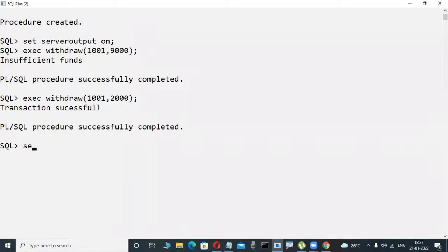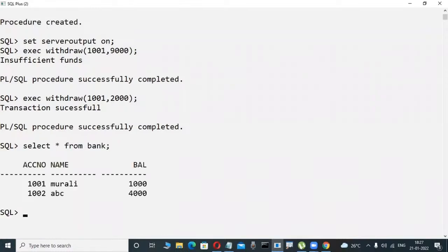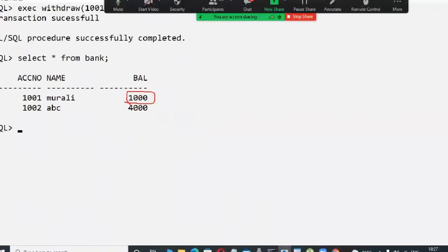And now check it out. Is that really correct? In my bank table, I try to observe it. So here, yes, the bank table is there. Now check it out. Yes, here, in the previous case, 3,000 is there. 3,000 minus 2,000 rupees. For example, if I try to withdraw, then automatically the remaining balance, how much? 1,000 rupees are there or not? Yes, how is it possible?